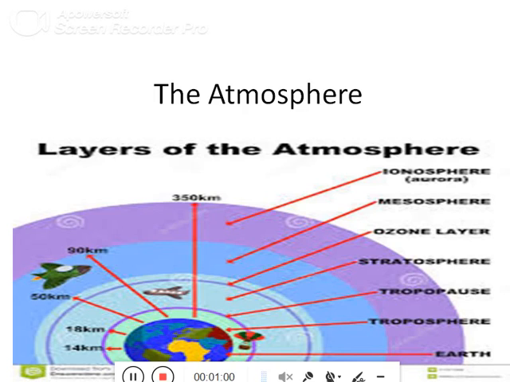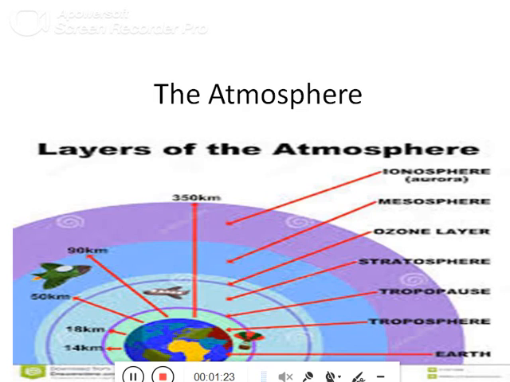Next layer is stratosphere. Here we can see on the screen the stratosphere. There are very few molecules here. The air is very thin. Some planes fly in this layer also to avoid weather disturbances. The ozone layer is a part of stratosphere. Remember, ozone layer is found in the stratosphere.